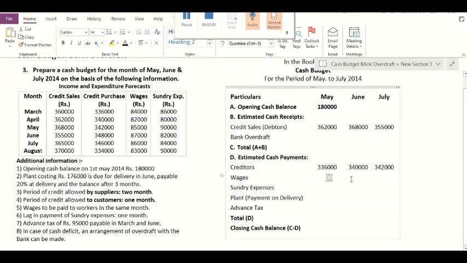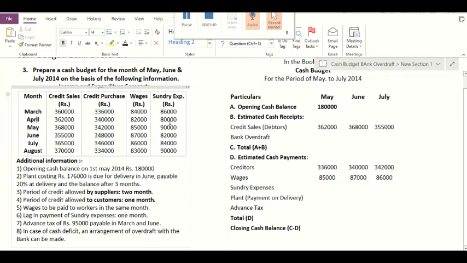So after the payment of wages, the next item of expense is sundry expenses. Let us see if there is any additional information regarding the sundry expenses. Yes, there is one additional information. The information is lag in payment of sundry expenses is 1 month. It means that sundry expenses of the same month will be paid in the next month. For example, the amount of sundry expenses in the month of March, which is 86,000, will be paid in the month of April. So the sundry expenses in the month of April will be paid in the month of June.